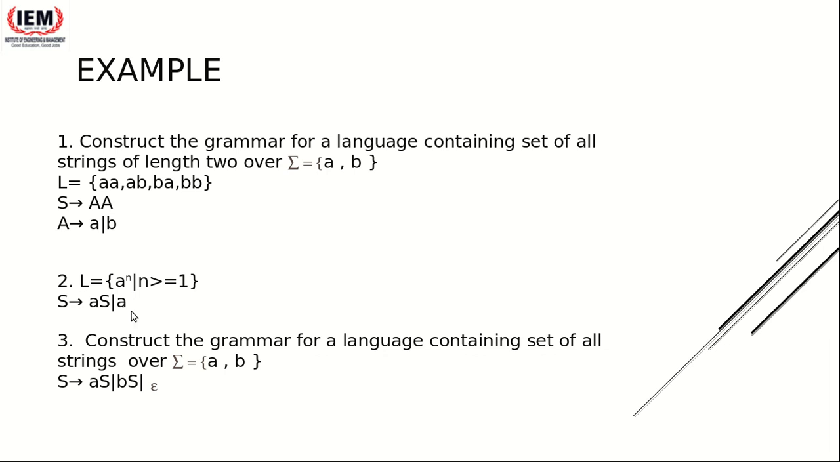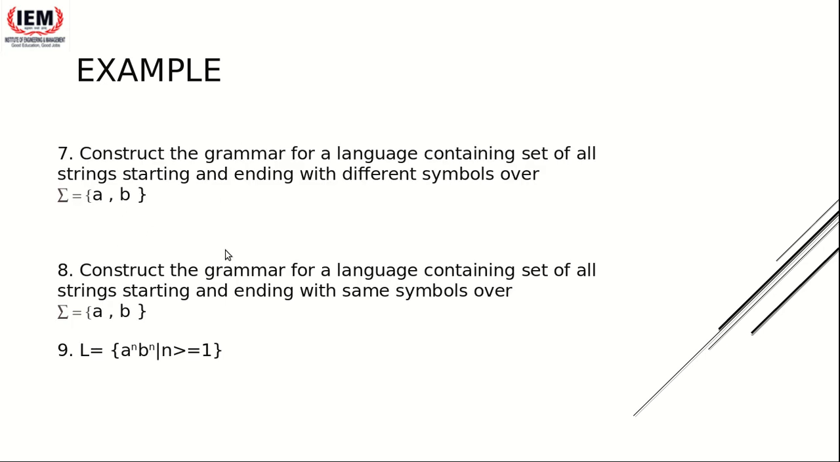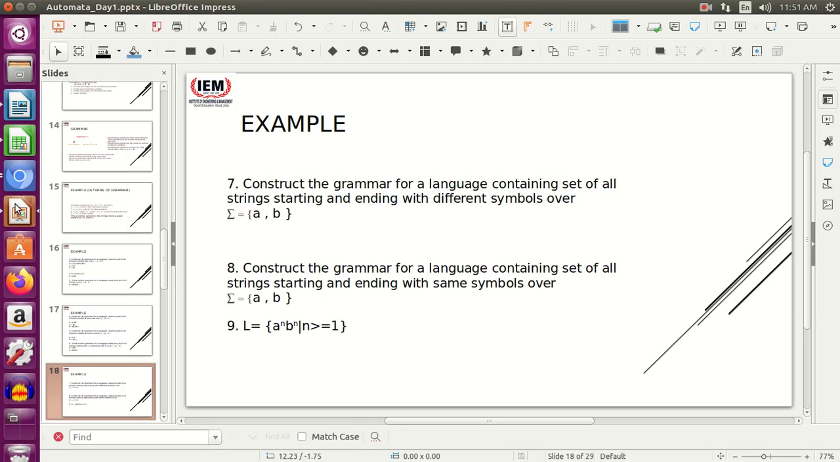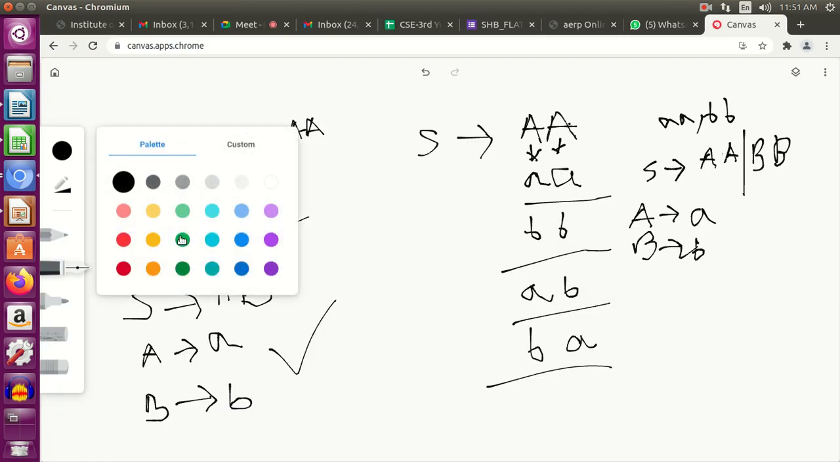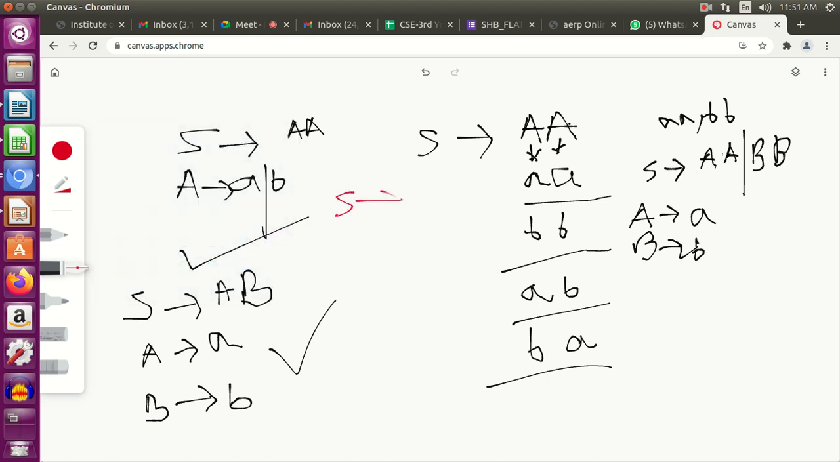In this way, every time I replace this S, I can replace it with either AS or A. Again, let me go to the Google canvas. It will be easy for me to make you understand. So, my production rule is S tends to AS or A, correct? And my language is A to the power n. Fine. So the minimum string which I can have is A.